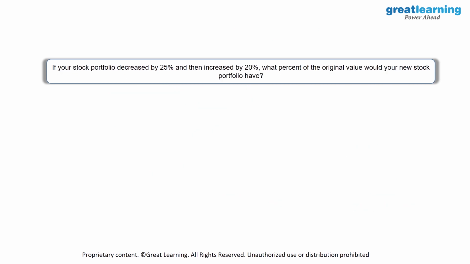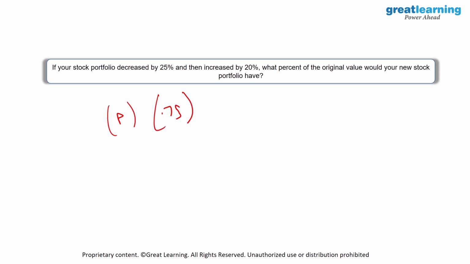Then we have a similar question again. Initially, we have a stock portfolio and it has decreased by 25%. Then after that, the value has increased by 20%. So what percent of the original value would your new stock portfolio have? Let's call this P. Initially, we have a decrease of 25%, which would mean 75% of the original value, isn't it?